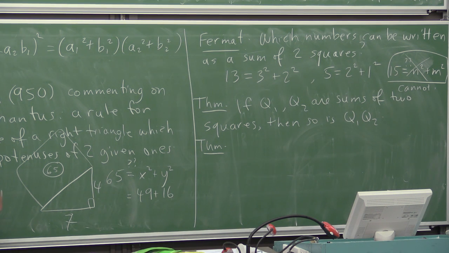How about four squares? Well, Euler realized that, or he certainly knew that it was true, but he didn't have the entire proof. Euler knew that four squares suffice, that every number can be written as a sum of four squares.